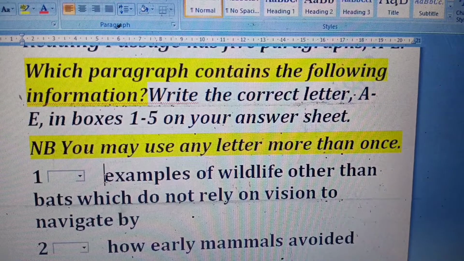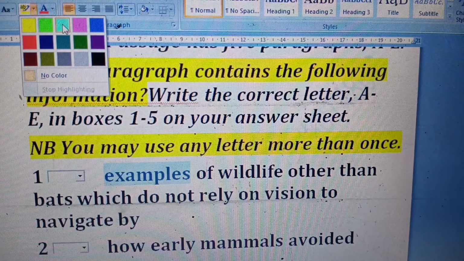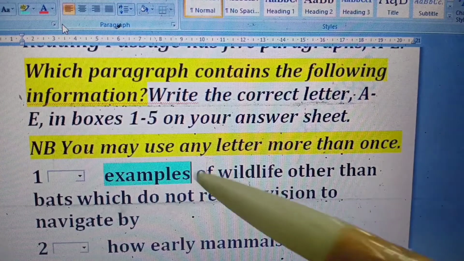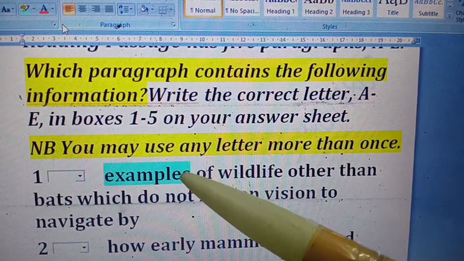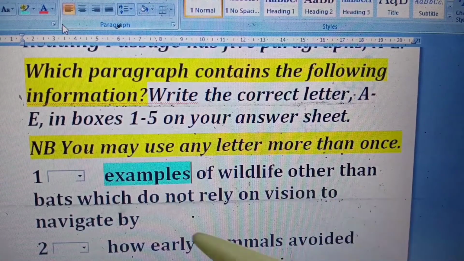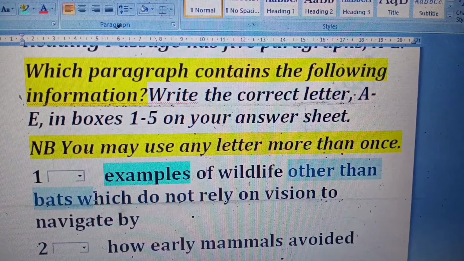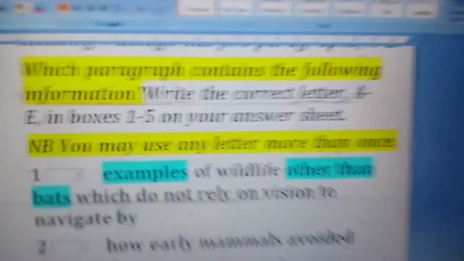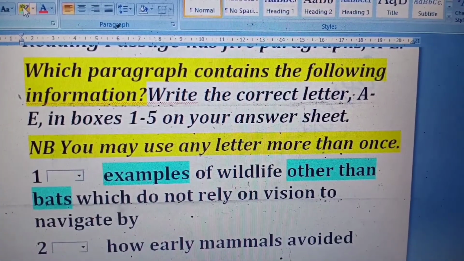So, dear students, there will be examples. We have to focus on this word, examples. There might be more than one example because they have used the letter S here. So in this case there will be more than one example. What are the examples? Wildlife other than bats. So other than bats is our other key point to be considered. There are examples in this paragraph, other than bats, of how they rely on something other than vision to navigate. So we have to take care of that.